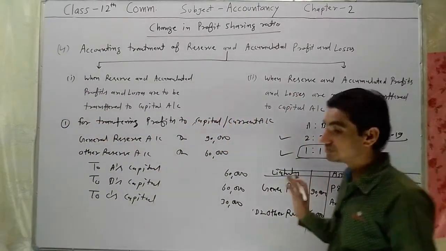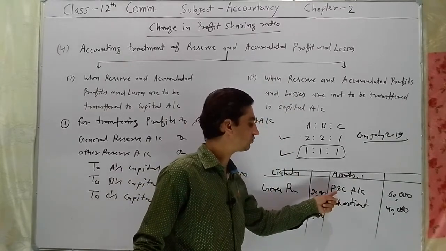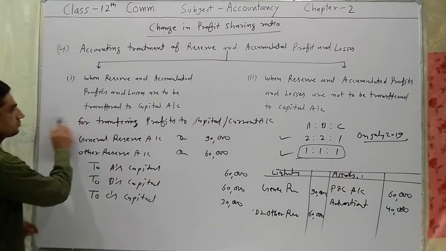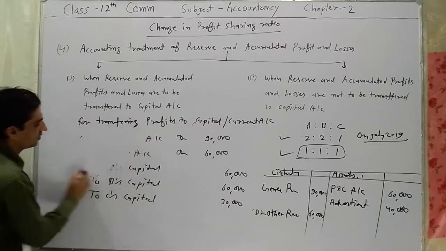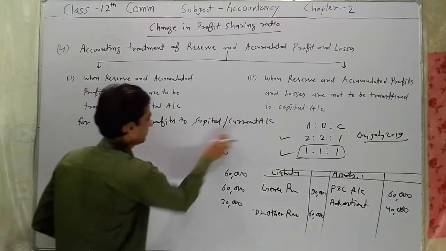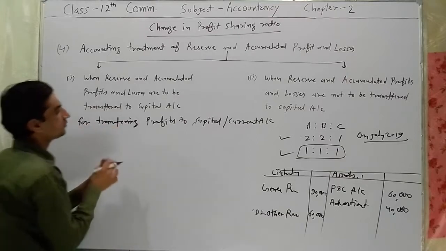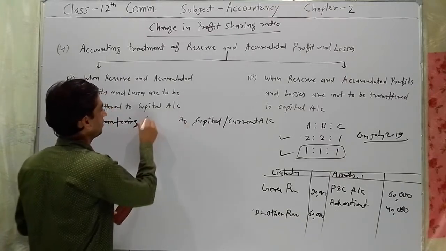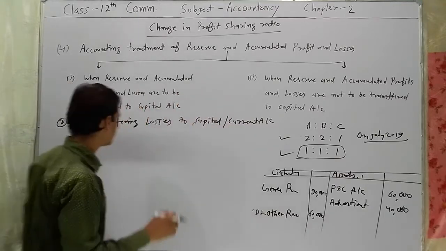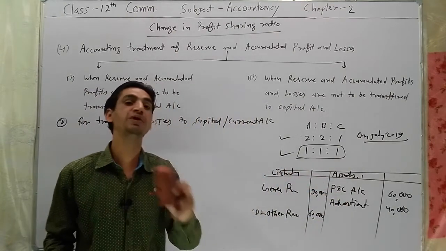Is it clear? And the second, we have also been given losses balance: profit and loss account and advertisement expenses. For the second entry, for transferring losses to partners' capital account. Here we have two losses, and as you know, loss balance is always debit.